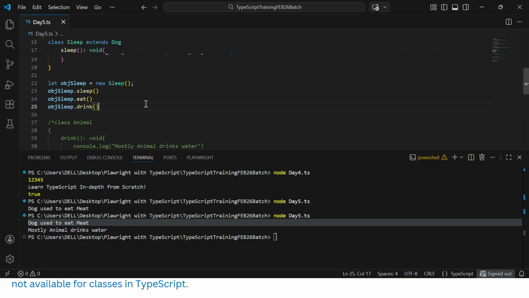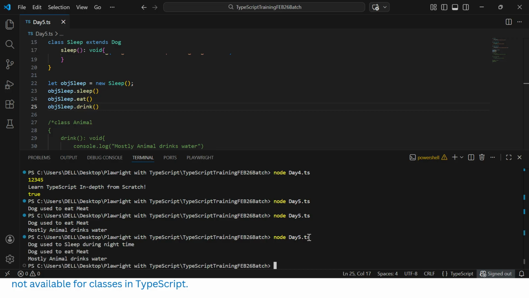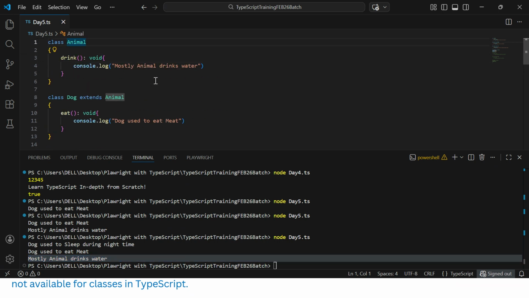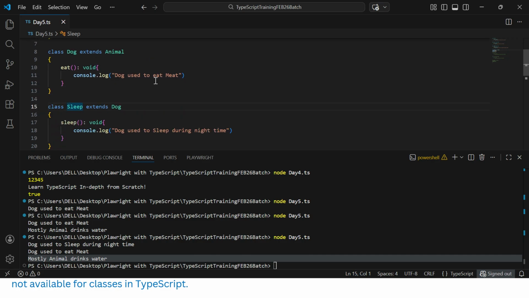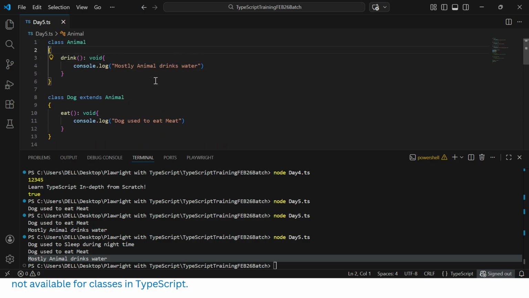So that is the way you can have the relationship of parent, child and grandparent. You could see dog used to sleep during night time, dog used to eat meat, and mostly animal used to drink water. Okay, this is called multi level inheritance: grandparent, parent, and child.